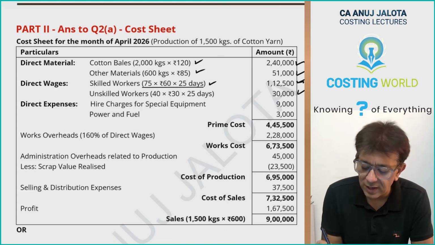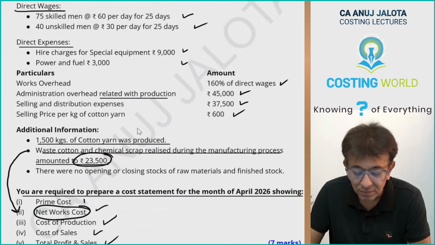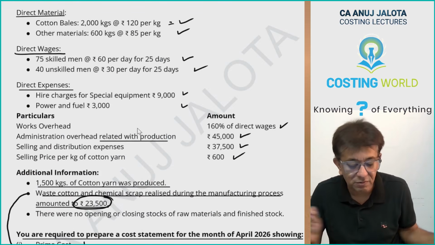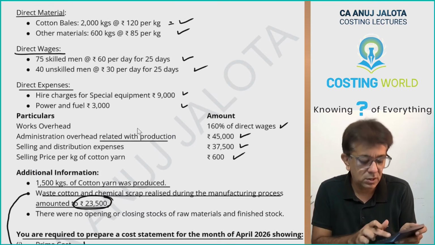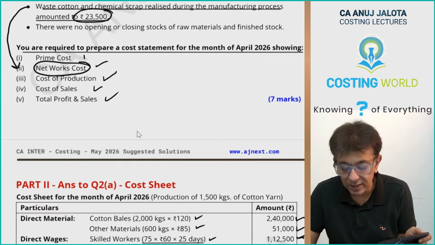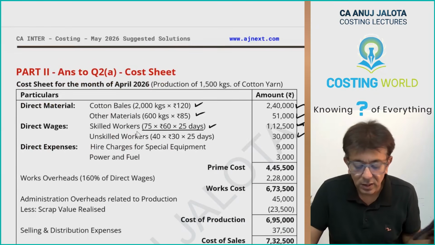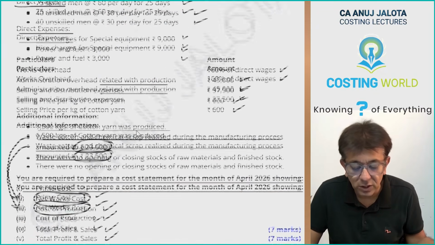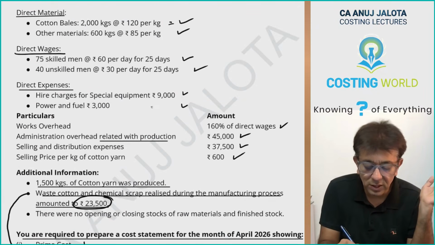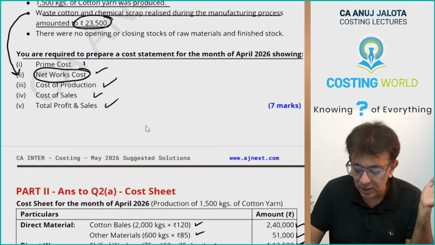So, 1,12,500. I'll just check whether these numbers are correct or not. 75 into 60 into 25. Yeah, 1,12,500. Then unskilled workers 40 into 30 into 25. Then these two things are directly there with you, 9,000 and 3,000.